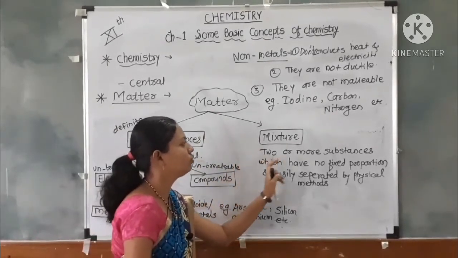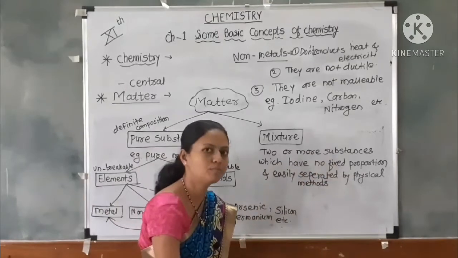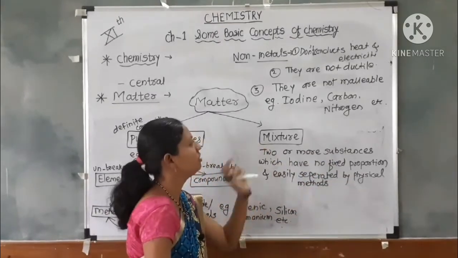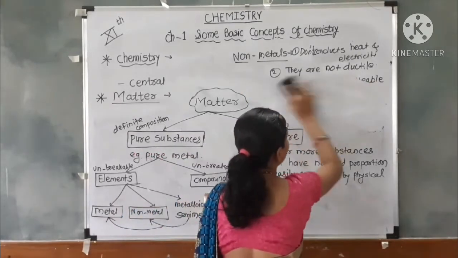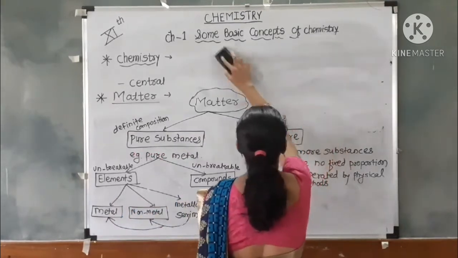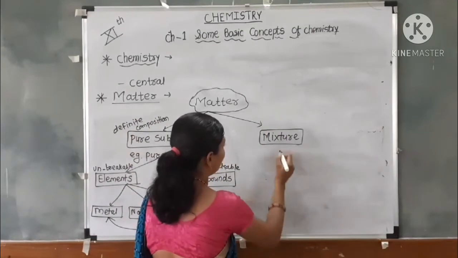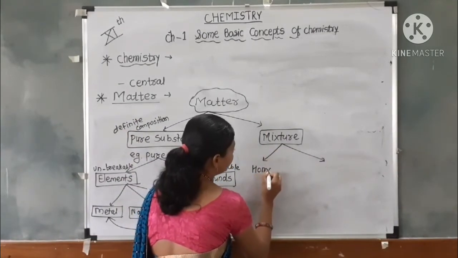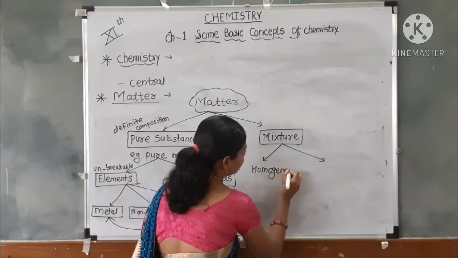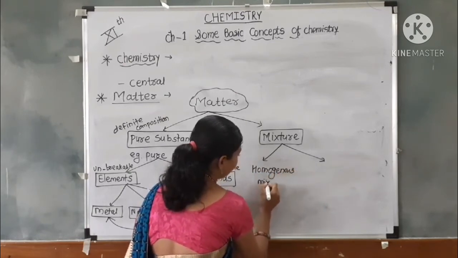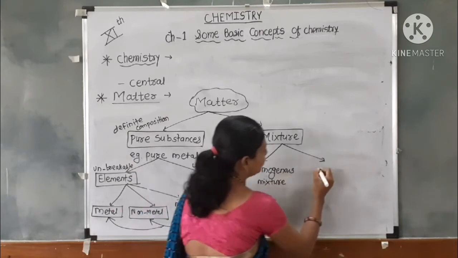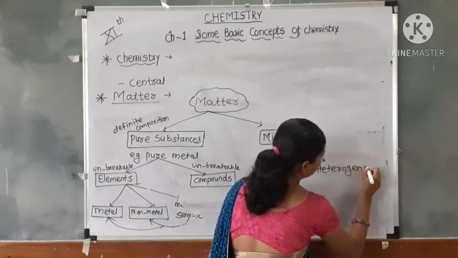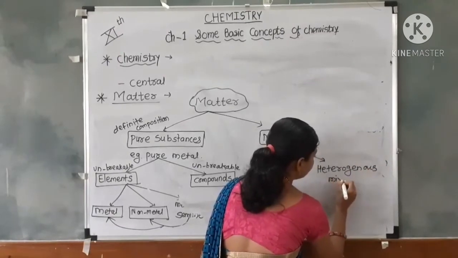Mixture means 2 or more substances which have no fixed proportion and can be easily separated by a physical method. This mixture is again classified into 2 types: homogeneous mixture and the second one is heterogeneous mixture.